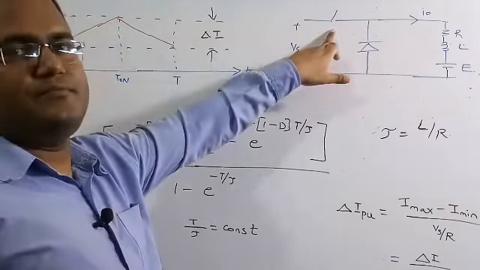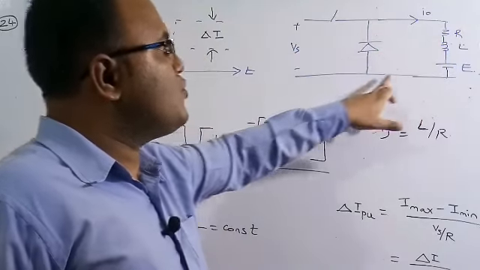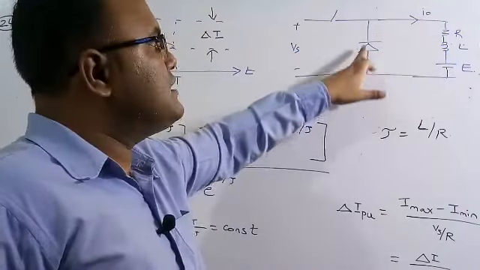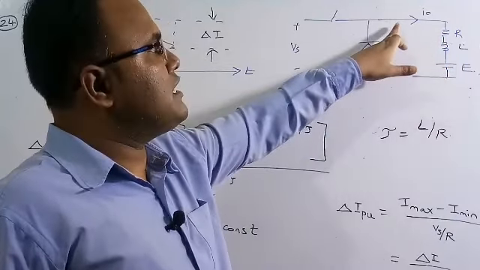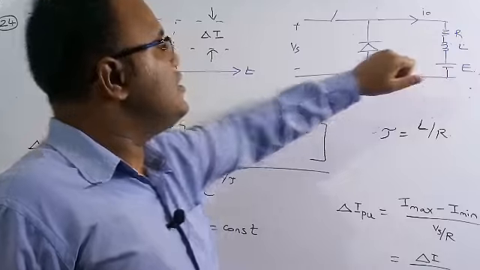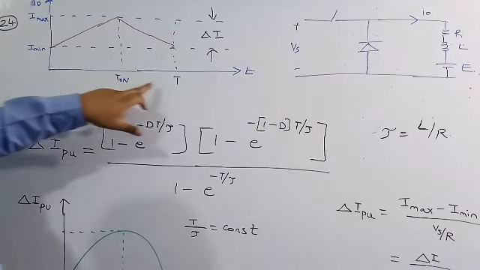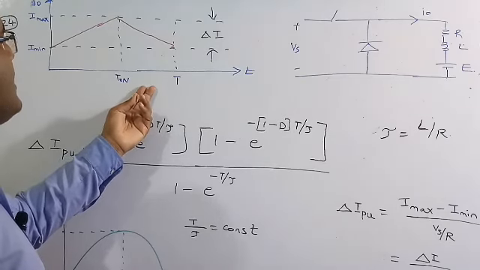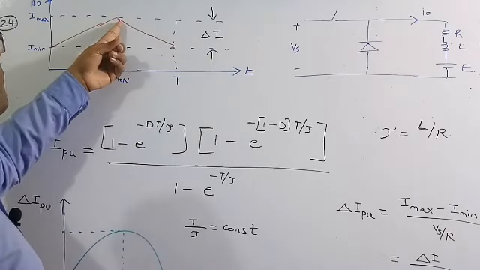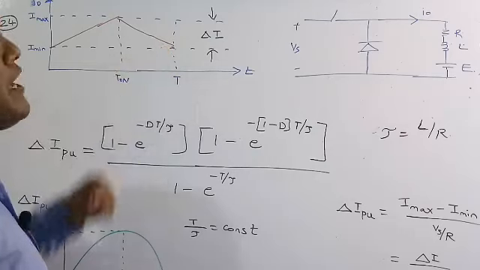When the switch is off, whatever the current has, it has to flow through this diode, so therefore the current will decrease. The inductor goes on discharging, so the current value will go on decreasing. That is why during T on to T, the switch is off, so therefore the freewheel diode is conducting, and the current will decay from I maximum to I minimum.